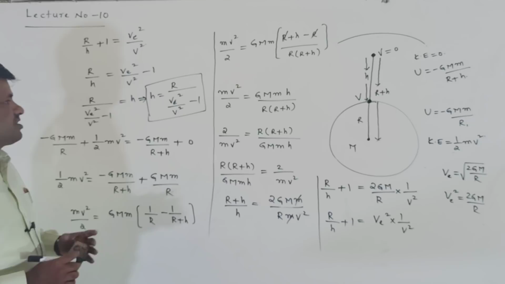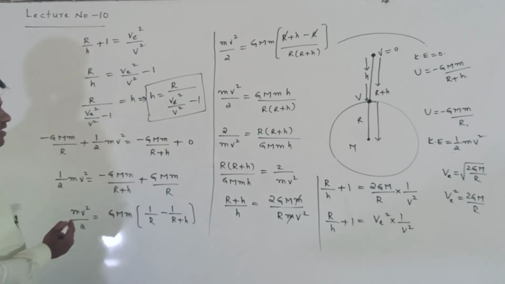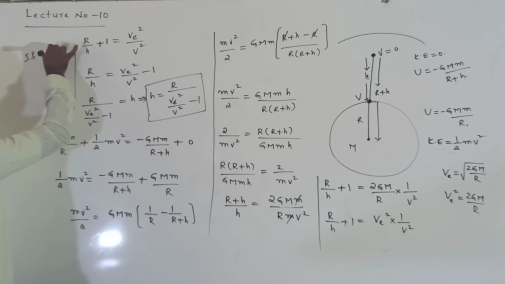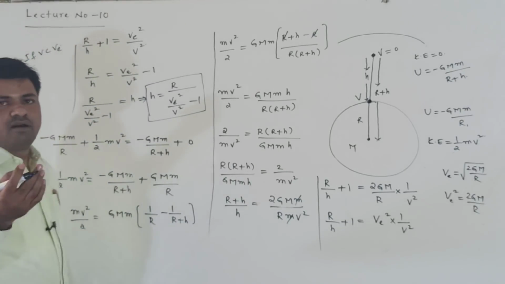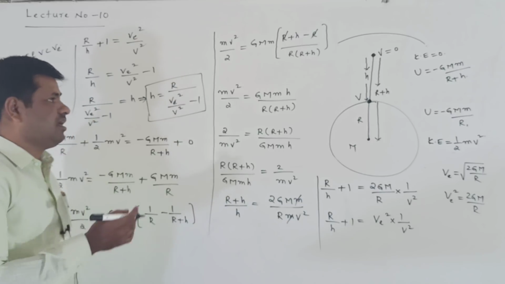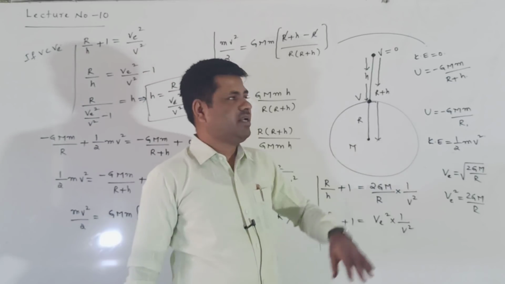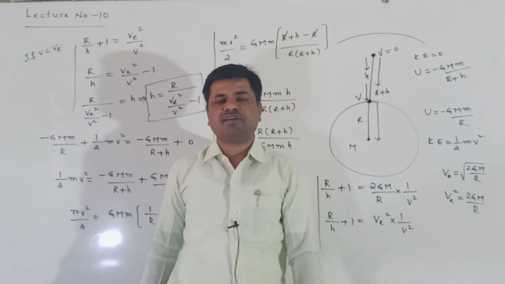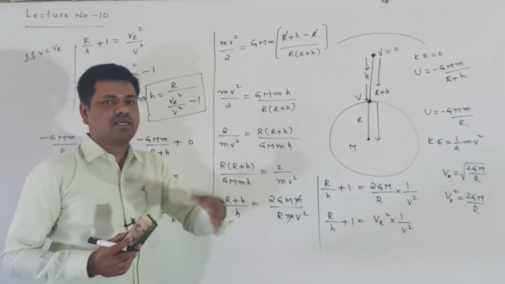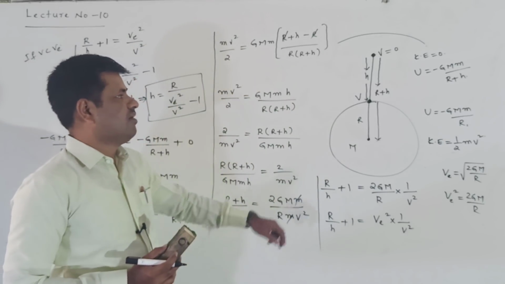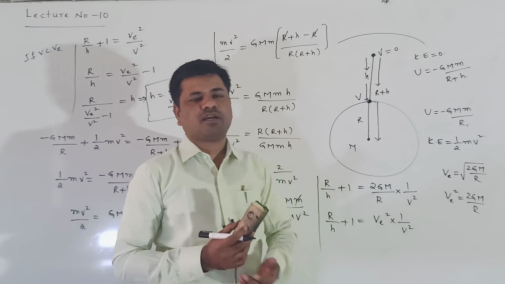Right, what is the first condition we have taken here? The first condition is if v is less than v_e, which means the velocity of the body is smaller than the escape velocity, it goes to the maximum height and comes back to the ground. It comes back because gravitational force is acting on it. At the maximum height, velocity becomes 0, which means kinetic energy becomes 0.